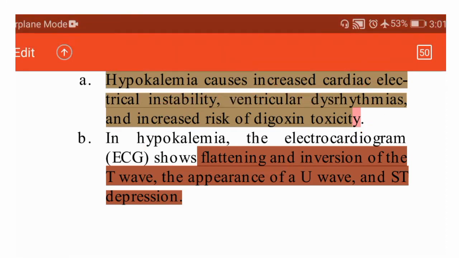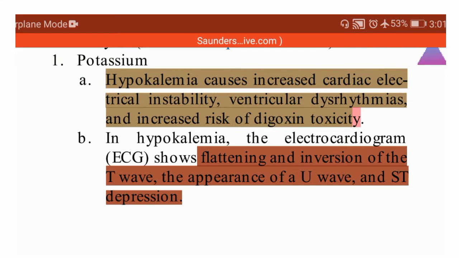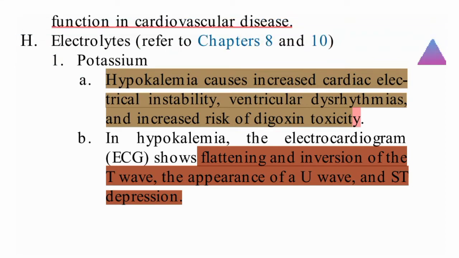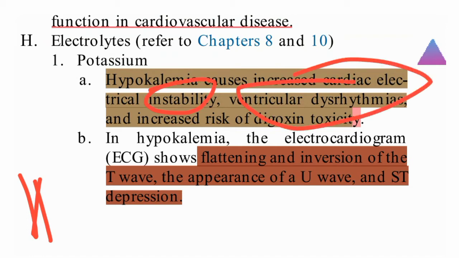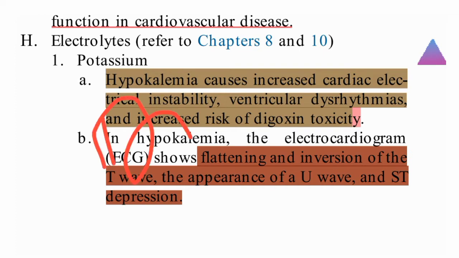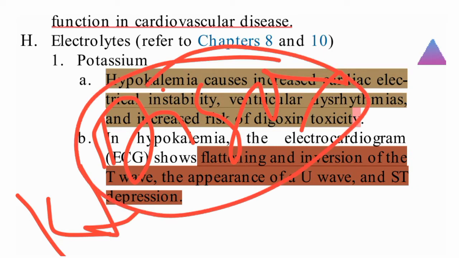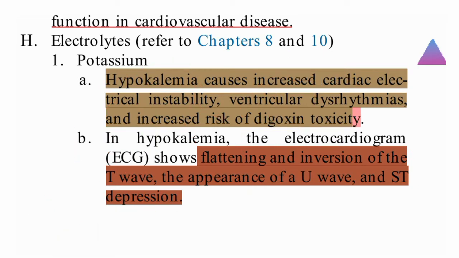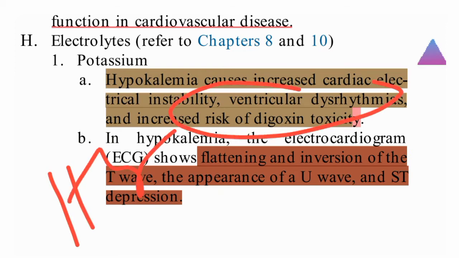So when hypokalemia is there, cardiac electrical activity will change, instability will be there in cardiac activities, and ventricular dysrhythmias will be there, like ventricular tachycardia. And there is increased risk of digoxin toxicity: when potassium is less and the patient is getting digoxin, digoxin toxicity may occur. This is a very important question here. Hypokalemia leads to digoxin toxicity.